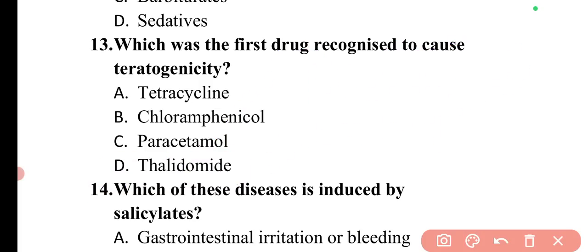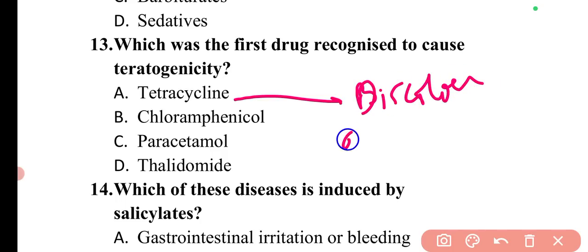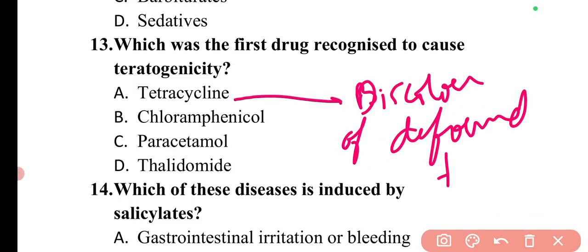Now I'll discuss a few other examples with you, which can cause several other things. Here first I'll discuss the tetracyclines. By the use of tetracycline, discolored or deformed teeth can be observed in the baby.